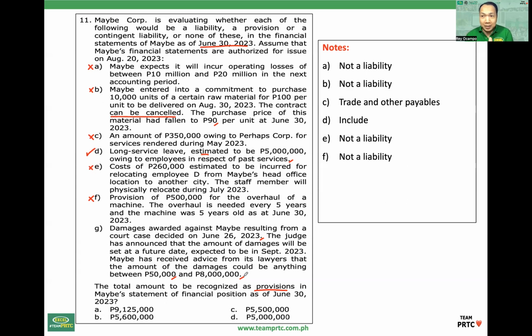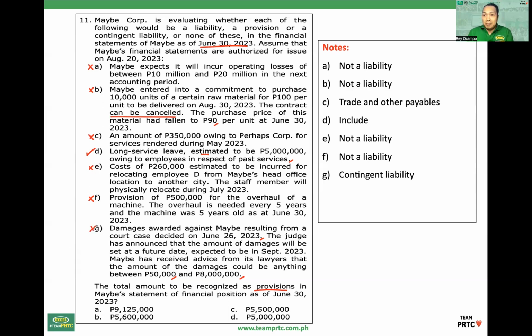There is a present obligation kasi decided case na, and outflow is probable. Kaya lang how much? Hindi pa ma-determine reliably. Dahil hindi determinable yung amount, hindi pwedeng i-recognize as liability. I-disclose lang yan as a contingent liability.